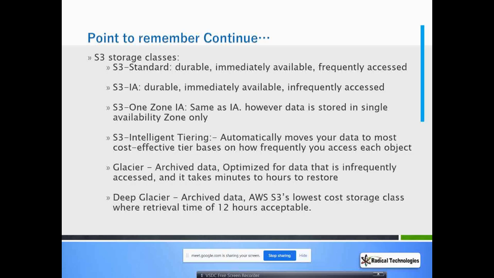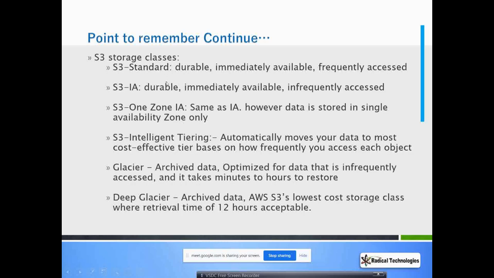We talked about different classes. Standard: durable, immediate data availability, frequent access. S3 Infrequent Access: durable, data immediately available, but you are accessing the data infrequently. S3 One Zone Infrequent Access: same as S3 Infrequent Access, however the data is stored in a single availability zone.